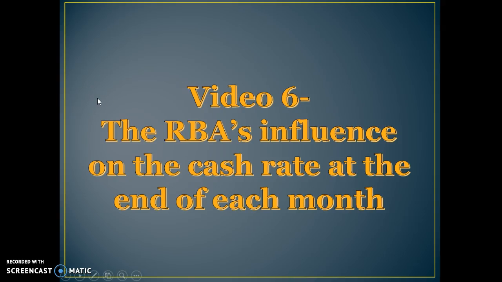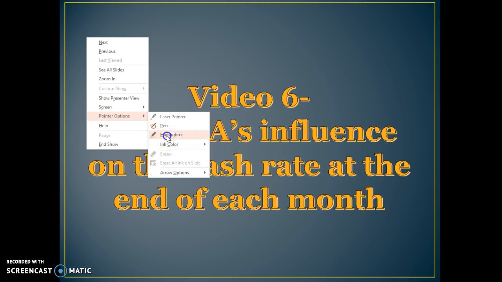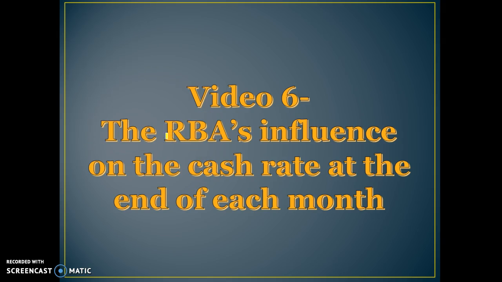Okay, so in the last video we talked about what the RBA do every single day to try and influence the cash rate. But every now and then they actually change their target cash rate. On the Tuesday of the first of every month, the RBA get together and determine whether they want to set a lower or higher cash rate or keep the cash rate exactly the same.